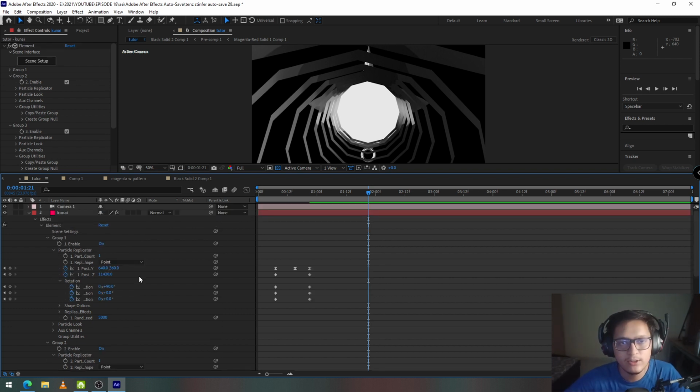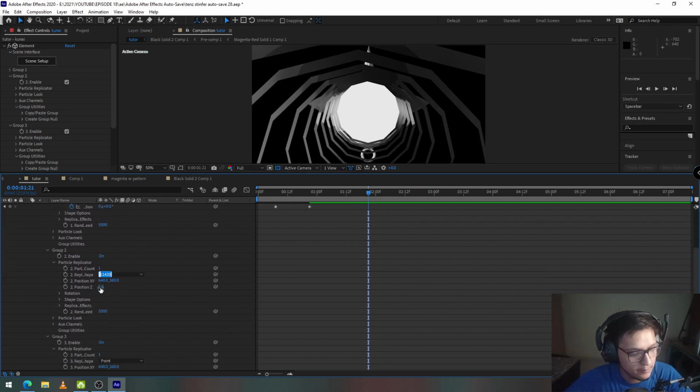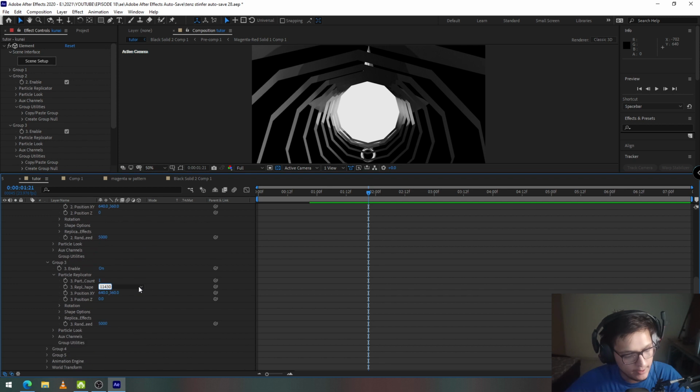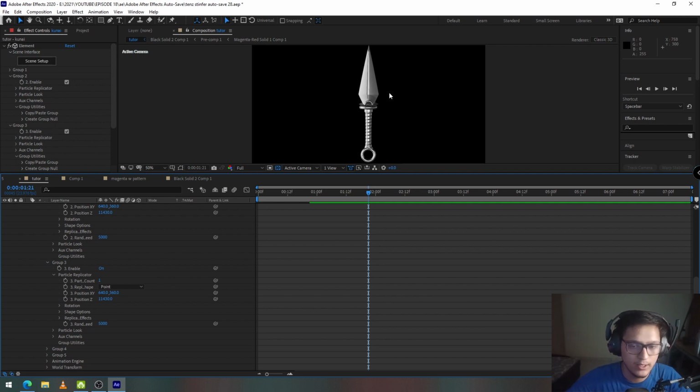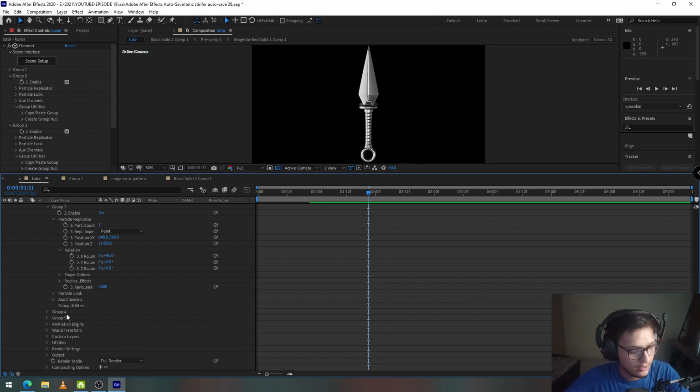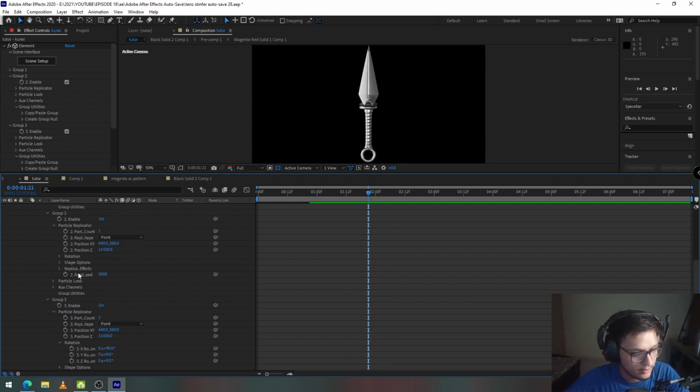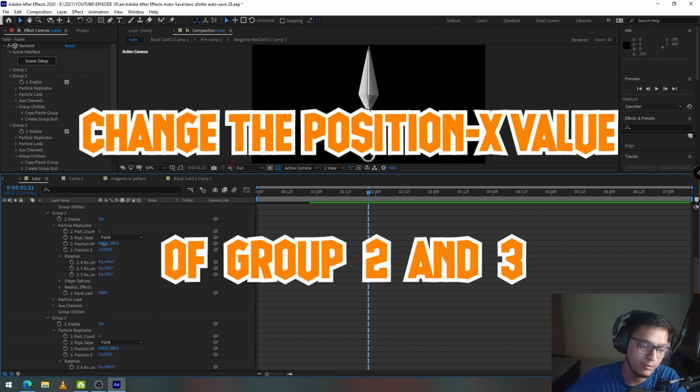Okay, so the coordinates of the other two kunais need to be the same in the Z value, but different in X and Y value. So I'm going to copy the Z value in group 1 with Control C. I'll go to group 2 and paste the Z value. I'll go to group 3 and paste the Z value again. Now we see all of the kunais are in the same place, but I'm also going to rotate them by 90 degrees to make them face upward. I'll go to group 3 and rotate it upwards as well.